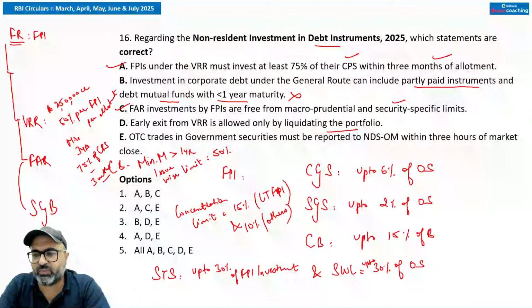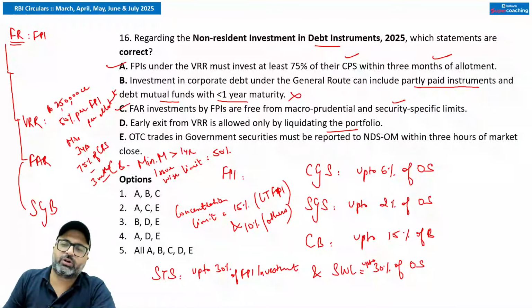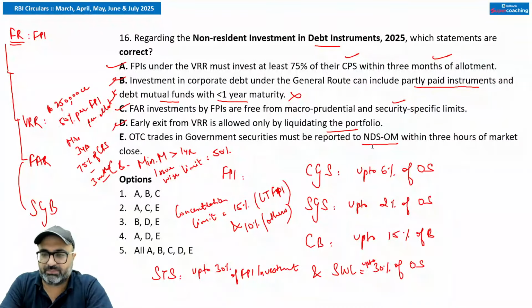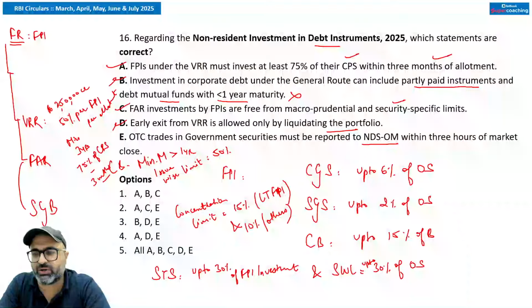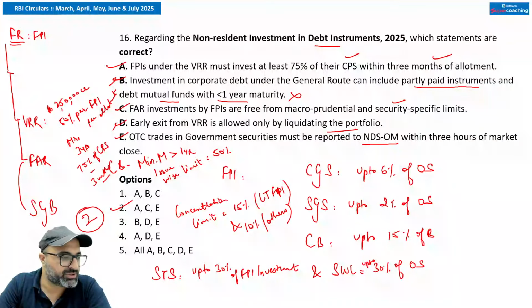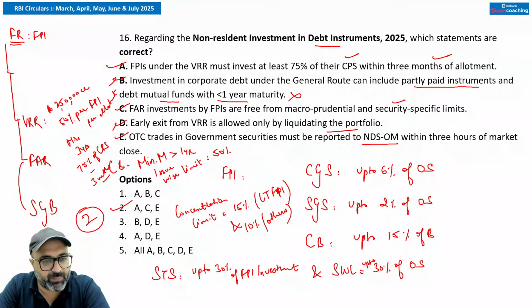Early exit from VRR is allowed only by liquidating the portfolio. You cannot liquidate the portfolio. You have to transfer your portfolio to another party which will be holding the portfolio as per the VRR conditions. Over-the-counter trades in government securities must be reported to NDS-OM within 3 hours of the market close, that is correct. So the answer to this particular question is the second option, sir. A, C and E are correct, but B and D options are incorrect. ठीक है जी, clear हो गया? Okay, बहुत बढ़िया. चलो, let's move ahead.